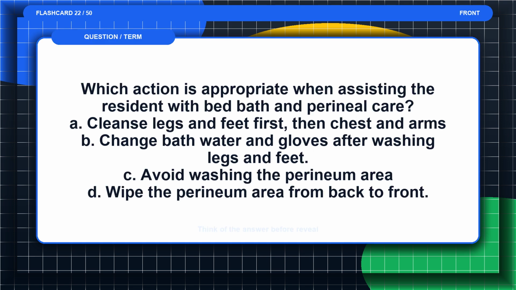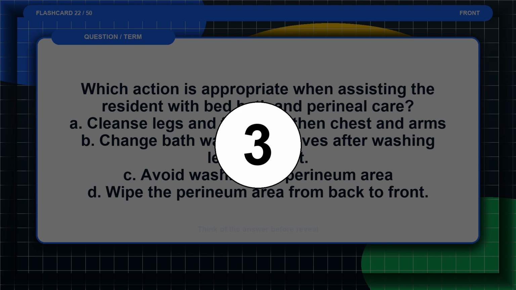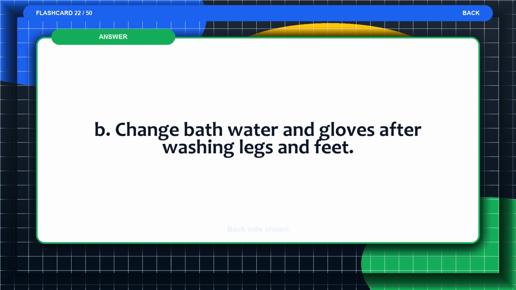Flashcard 22. Which action is appropriate when assisting the resident with bed bath and perineal care? A. Cleanse legs and feet first, then chest and arms. B. Change bath water and gloves after washing legs and feet. C. Avoid washing the perineum area. D. Wipe the perineum area from back to front. Think of the answer before the reveal. The answer is B. Change bath water and gloves after washing legs and feet.